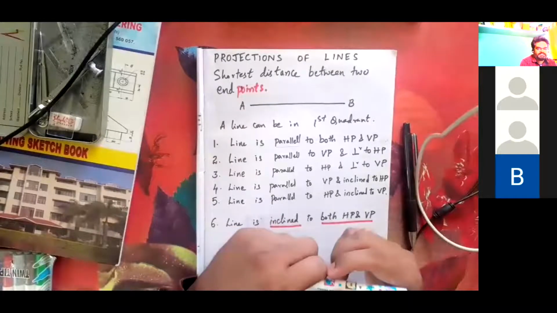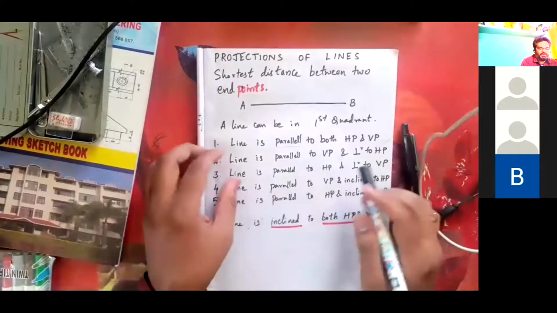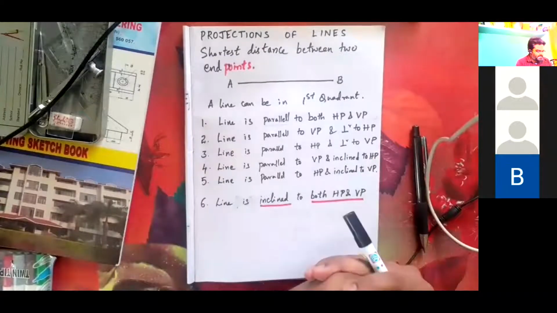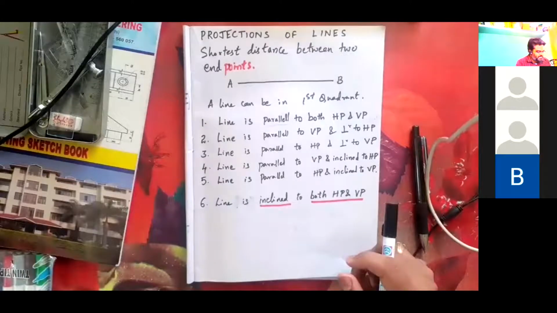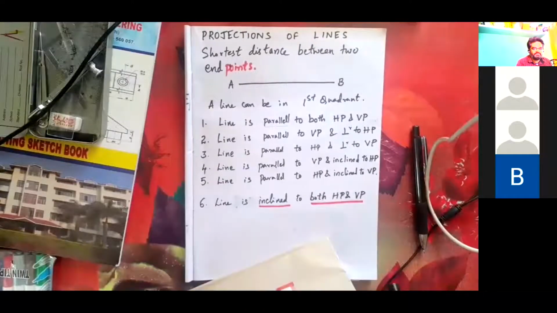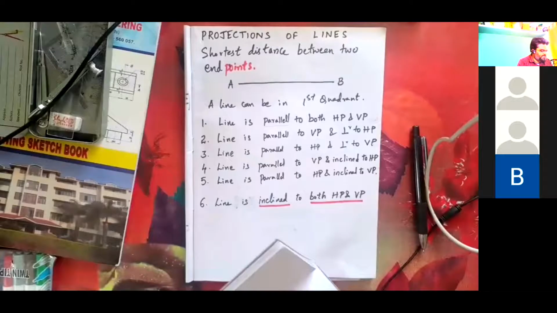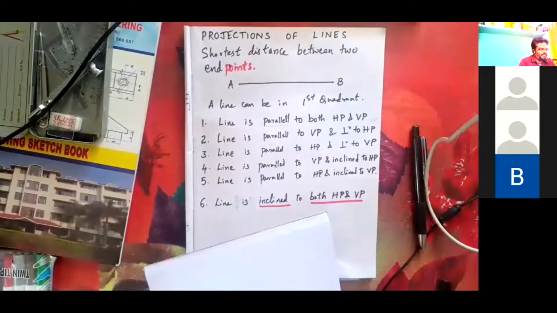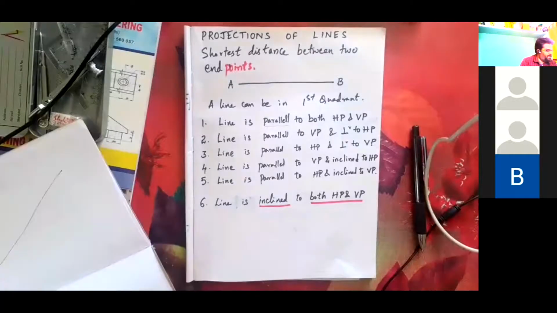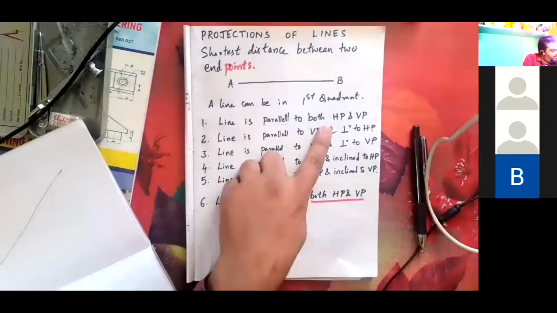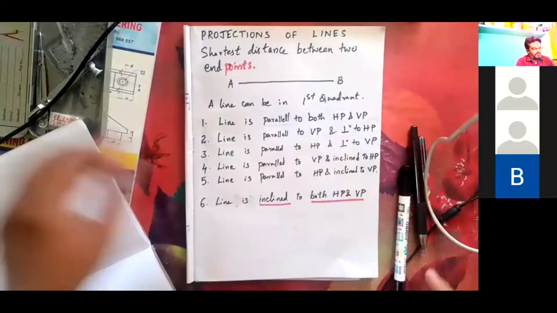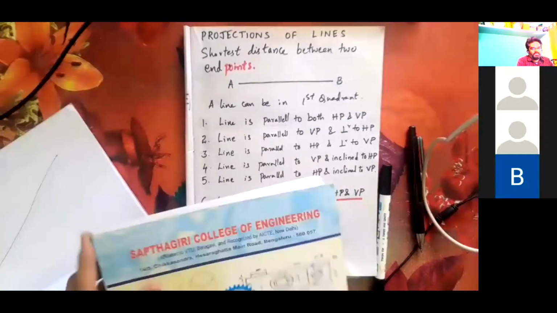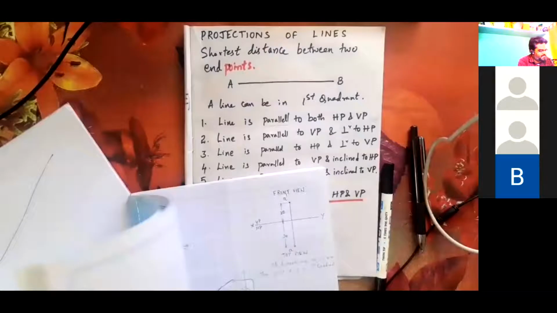And these are the 6 conditions that we defined, with how a line can be positioned in first quadrant. First one was the line is parallel to both HP and VP. How the representations are made was just seen, and this is the answer that we have seen.